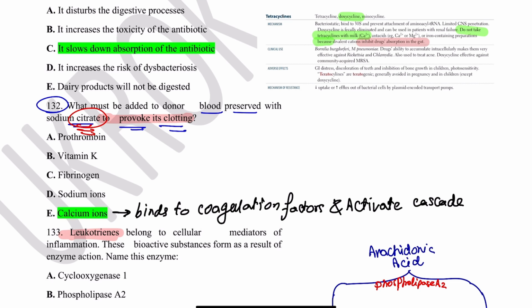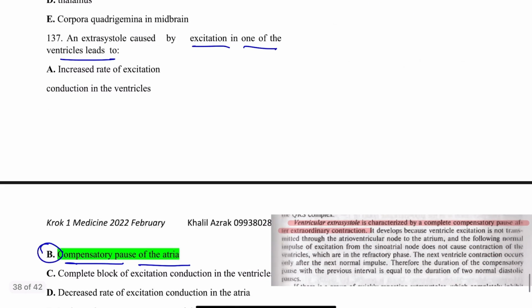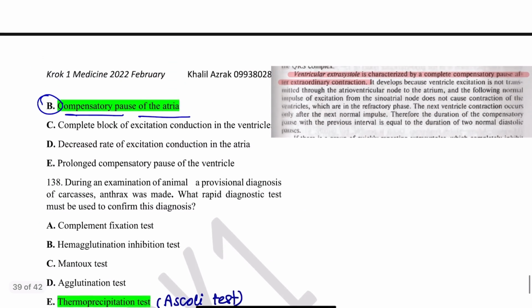And then if we want to provoke its clotting, we should add a clotting stimulator. And this clotting stimulator is calcium ions. Calcium ions participate in many reactions of the coagulation cascade, and they can provoke clotting. Vitamin K needs some time to provoke clotting, but calcium ions will be better. Also, you can find all explanations of these questions in the PDF I will send on the Telegram channel.